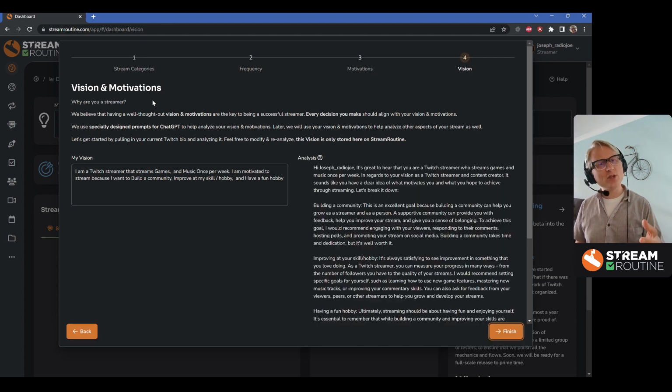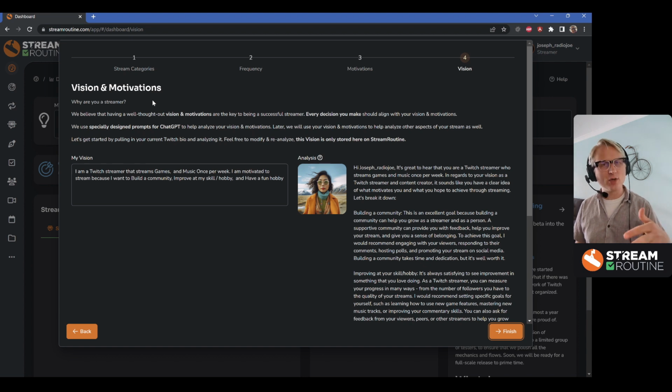And the nice thing is that you can then set that routine or goal or whatever to fit some of these things. Like, for example, this is a goal that's good for IRL streamers, or this is a goal that's good for people who stream once per week, or this is a good goal for people who want to build a community. That way, it's really easy for you to go in and find other people's ideas so that you can build off what the other users have found useful for themselves.